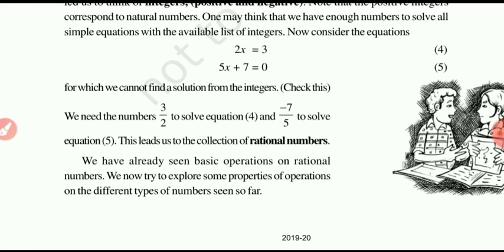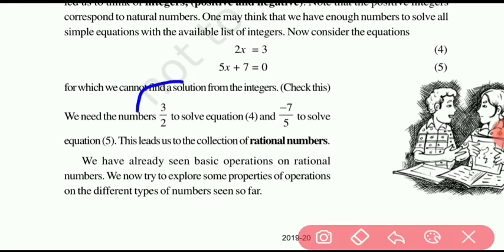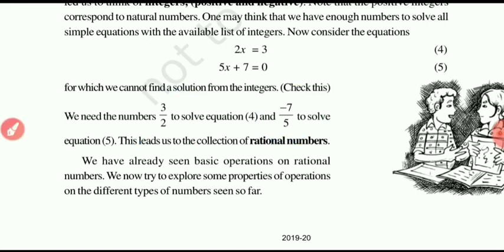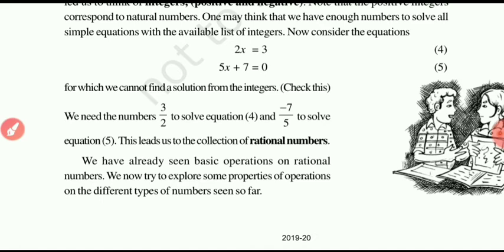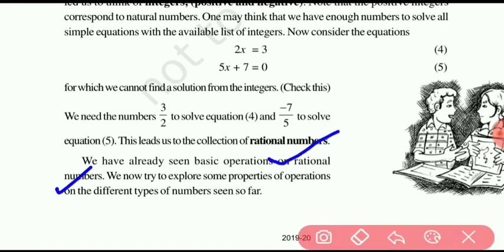Check this. We need the number 3 by 2 to solve equation 4 and minus 7 upon 5 to solve equation 5. And this leads us to the collection of rational numbers. We have already seen basic operations on rational numbers. We now try to explore some properties of operations on different types of numbers seen so far.